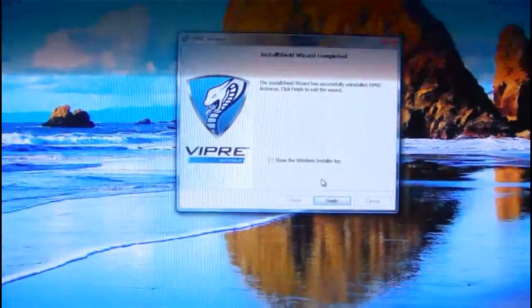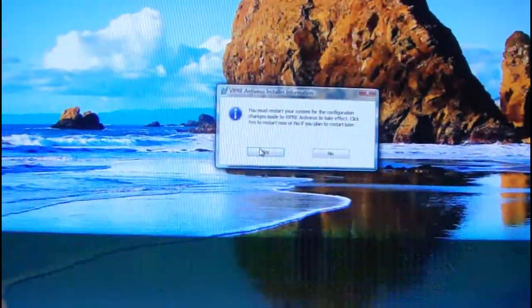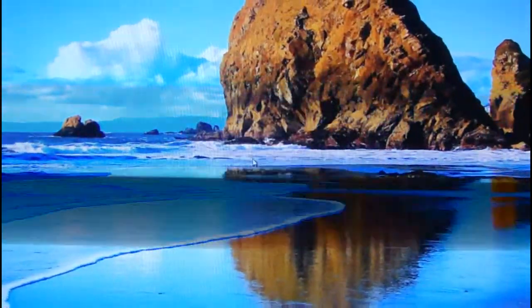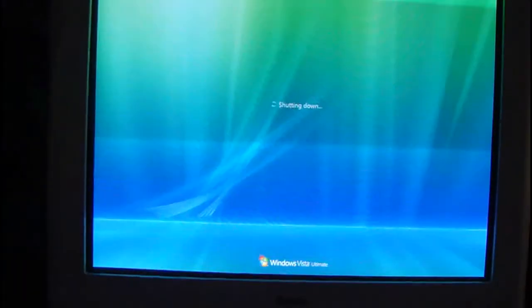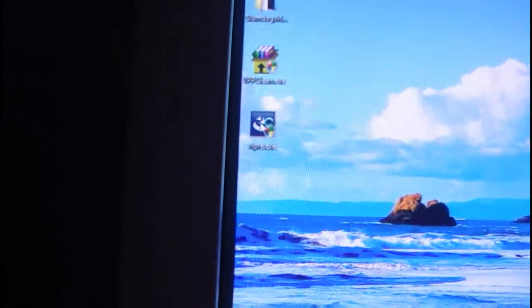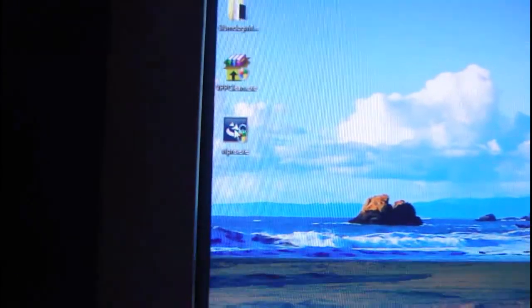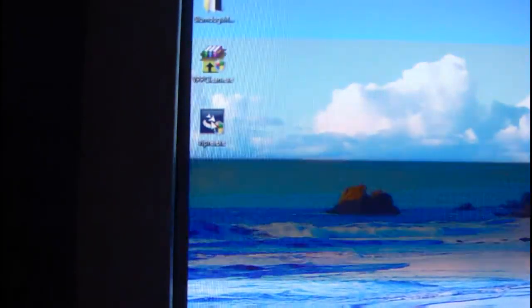Installation was complete. Finish. You must restart the computer for the changes to take effect. Right. I wasn't expecting that after using a removal tool. Okay, booting up again. Right, so that was the Vipre, I presumed it was the installation file which I just downloaded from your link. I'll try it again.